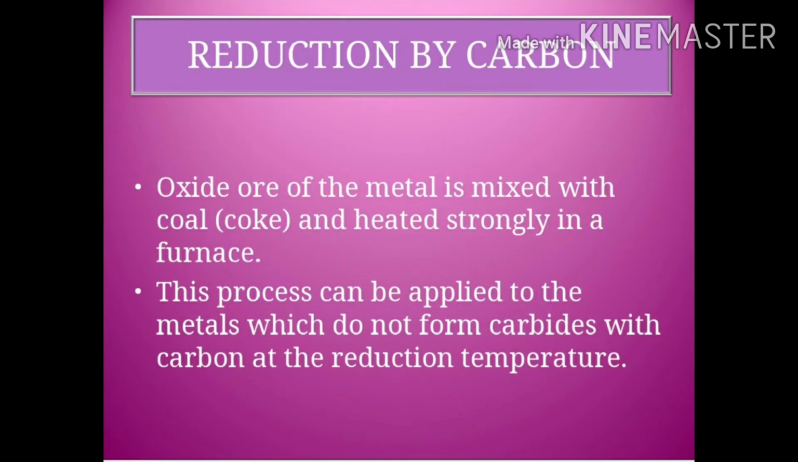The next method, reduction by carbon. So oxide ore of any metal can be mixed with coke. Coke is nothing but carbon. When it is treated with carbon in a furnace and on heating strongly, we can reduce the metal oxide. So this process can be applied to the metals which do not form carbides with carbon at the reduction temperature also. So this is applicable for the metals which cannot form carbides.